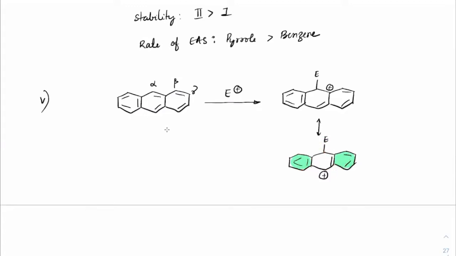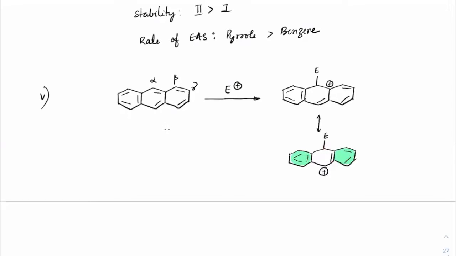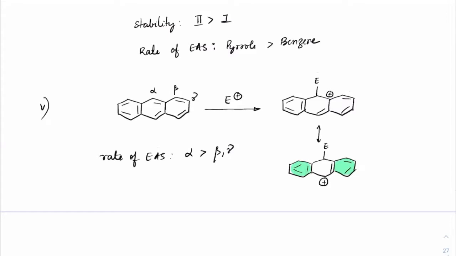So which is the best position out of these three? Alpha. The rate of EAS will be much better at alpha compared to beta and gamma. In anthracene, in any structure, you will be able to get back to this position when you substitute at the alpha position, where both rings will be in isolated form. Naphthalene is only two rings.